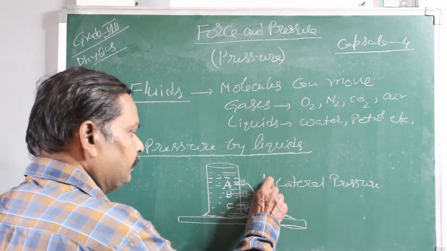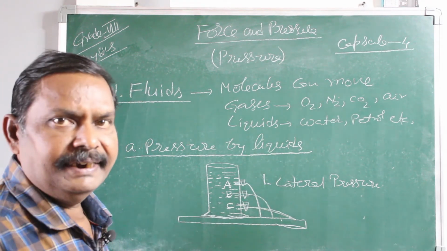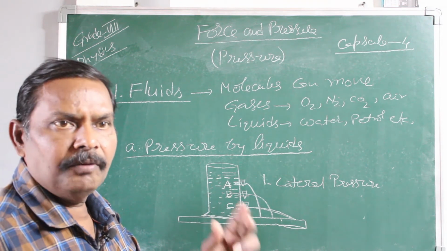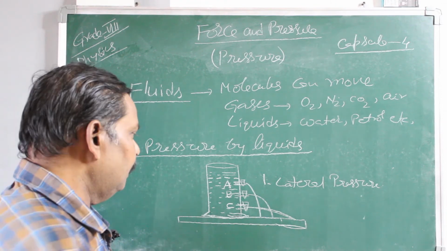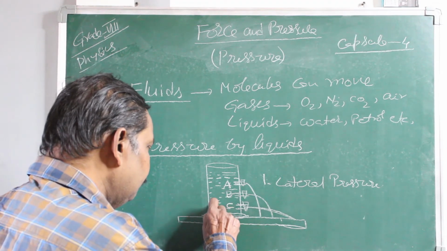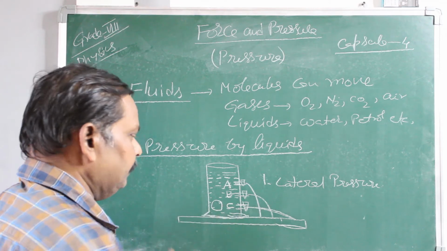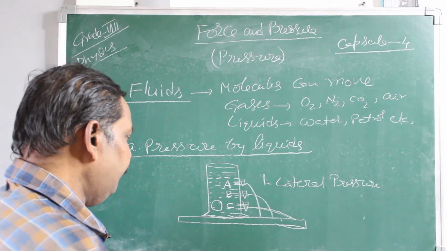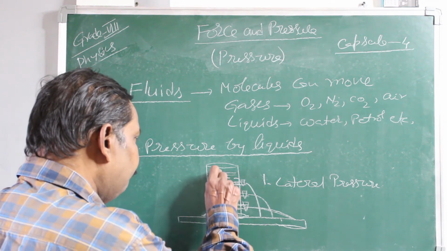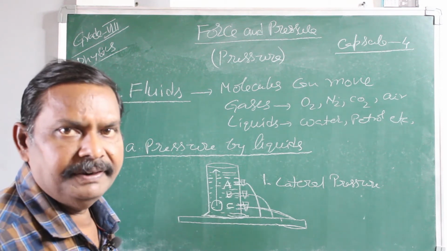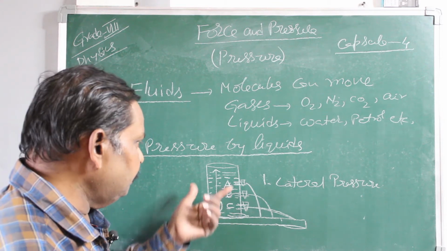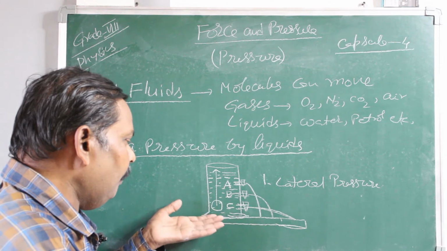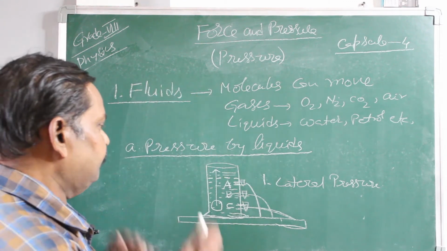So this is the first. And the second thing is, you take a small ping pong ball or a table tennis ball and immerse that ball in the water. Put it and press it down. When you leave your hand, the ball moves in the upward direction. That means the liquid present in the vessel creates some pressure on the ball in the upward direction.